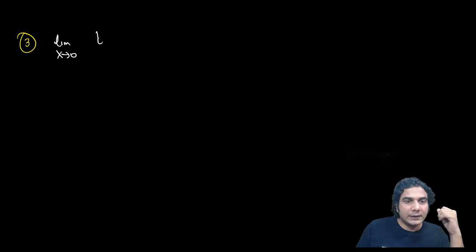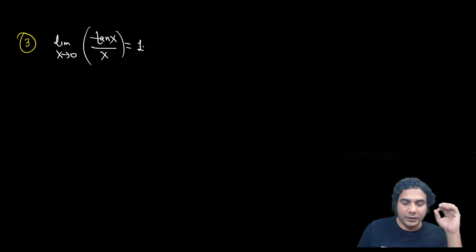Now let's move to another limit, the third limit, which is limit x approaching 0 of tan x upon x. So this limit is also one standard limit. You can use it anywhere. But again, we need to know how this approaches 1, from the right hand side or from the left hand side.